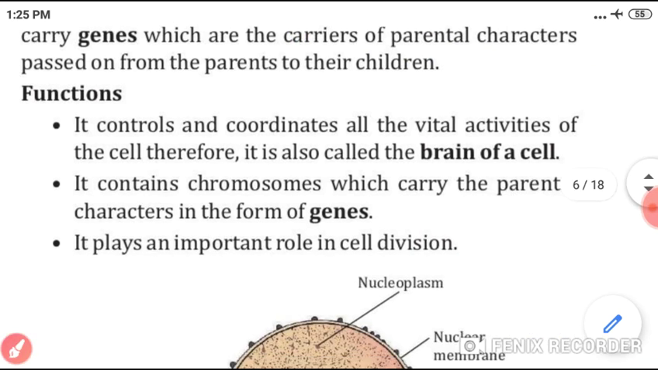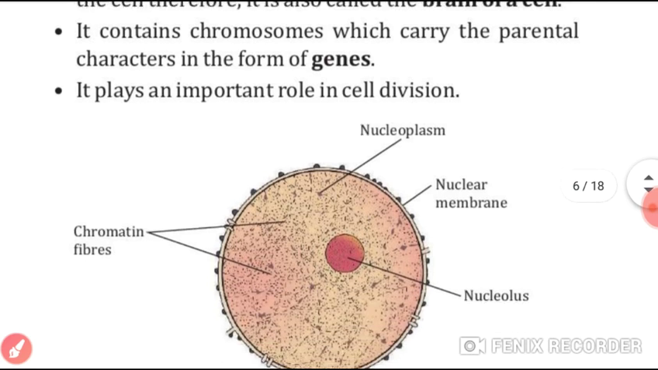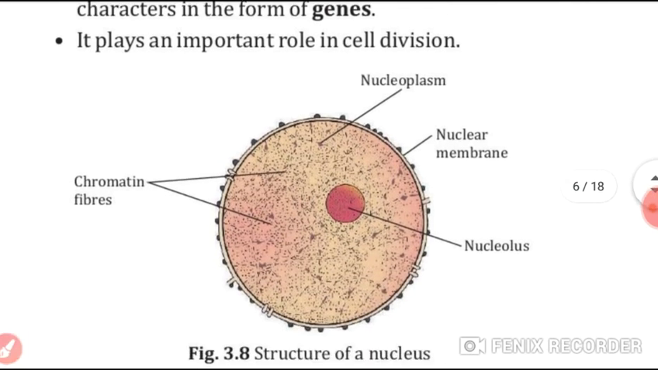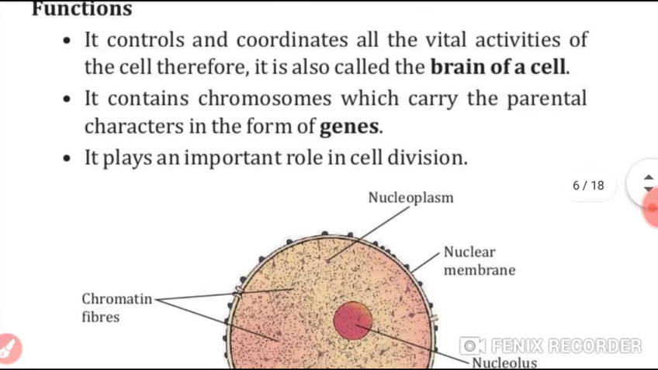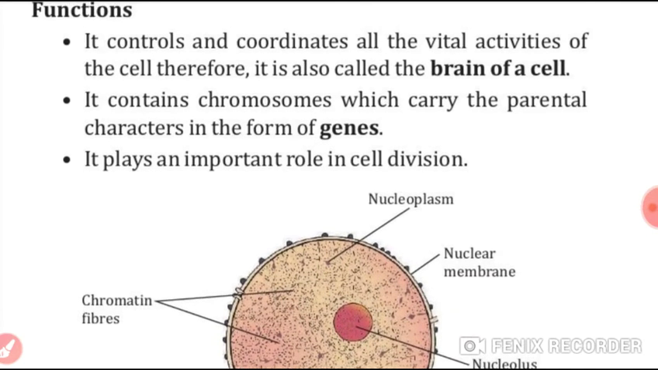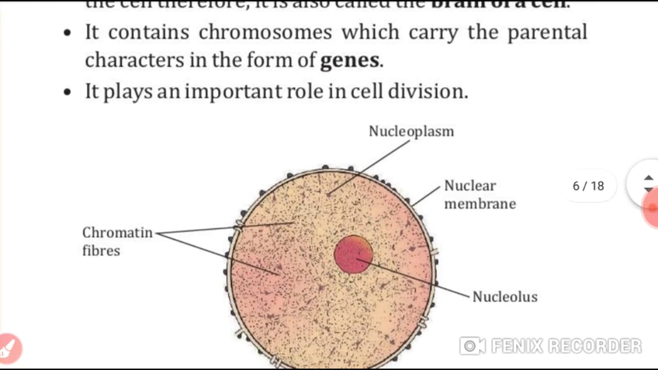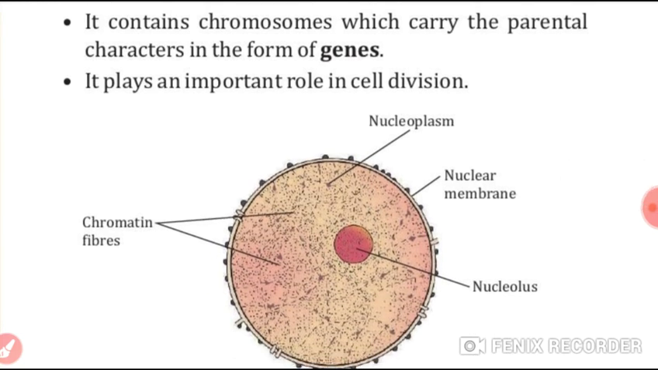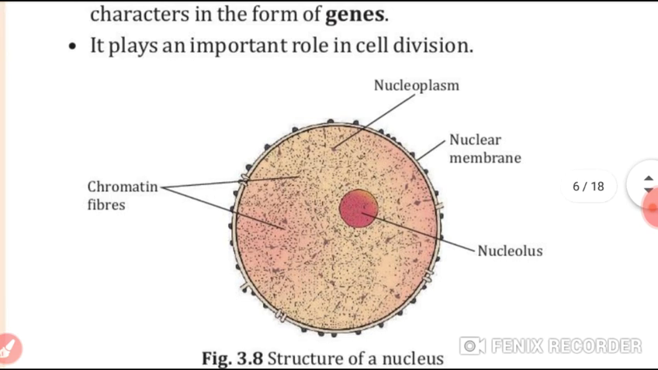Now, what is the function of this nucleus? This is the nucleus, students. Nuclear membrane, nucleolus and chromatin fibers are there. First, it controls and coordinates all the vital activities of the cell. That is why this nucleus is also called the brain of the cell, students. It contains chromosomes also, which carry parental characters in the form of genes. And students, it also plays an important role in cell division.